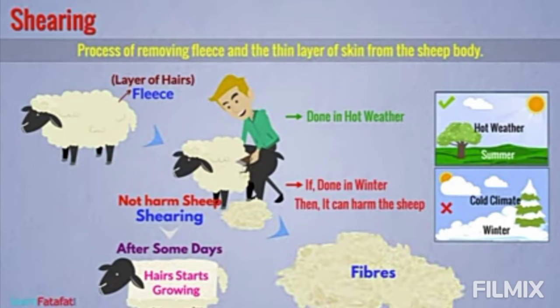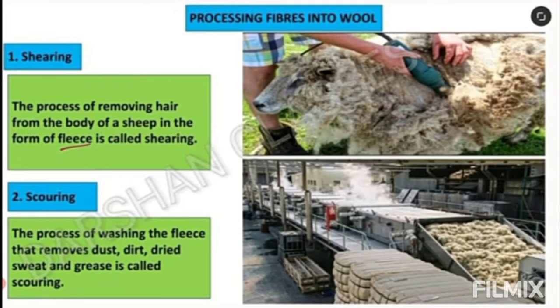Shearing of sheep is mainly done in early summer. Why? Because in the winters the animals need protection from the cold, and the thick coat of hair can grow again in winter. Therefore it is done in summers only. This enables the sheep to survive without the protective coat of hair. The shaved layer basically consists of dead skin cells. That's why cutting the fine hair and upper layer of the skin does not harm the sheep at all, and it grows again.